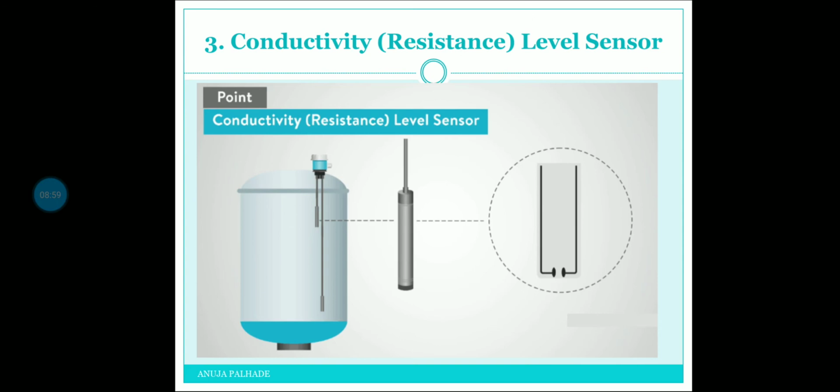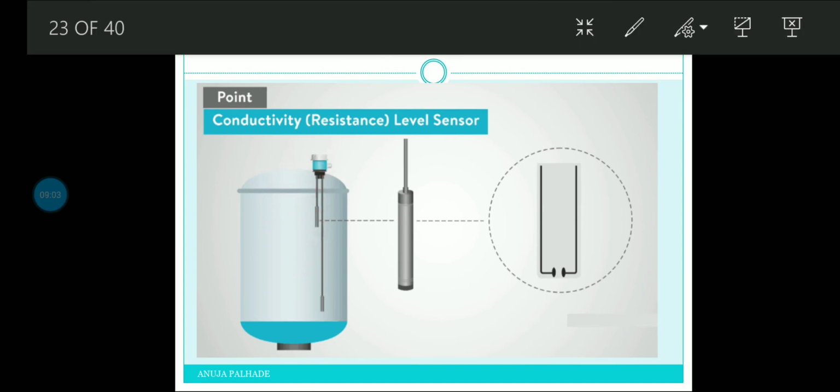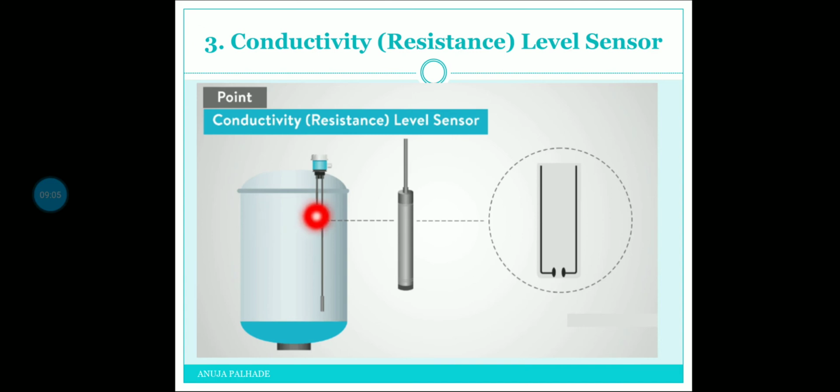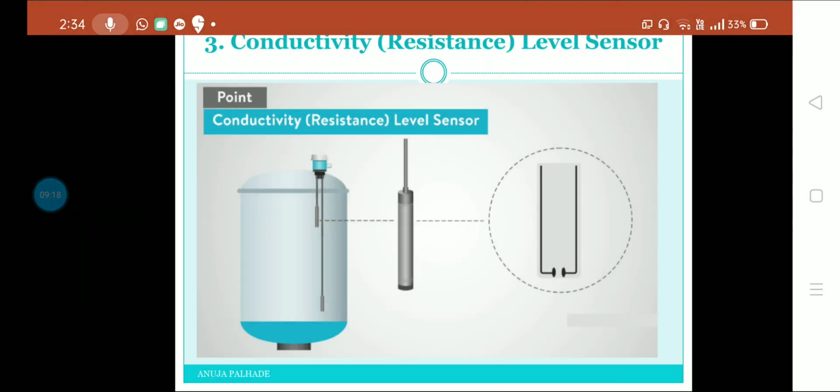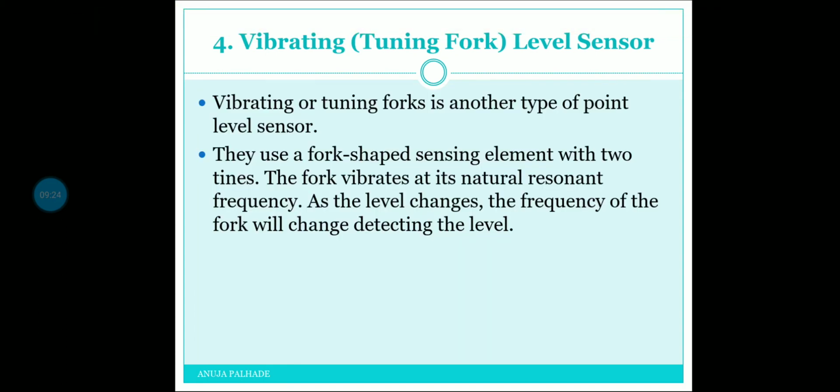This is the sensor that is fitted inside the tank, and this is a zoom of the electrode. Here you can see such electrodes are fixed, this one for low level and this one for high level. Overall, this is the diagram of a conductivity or resistance level sensor.